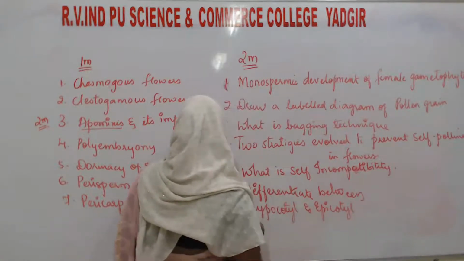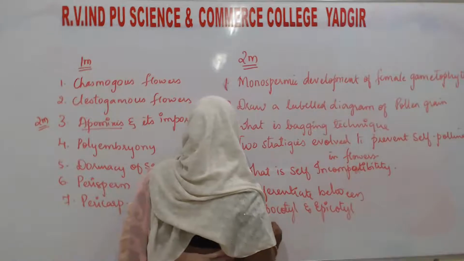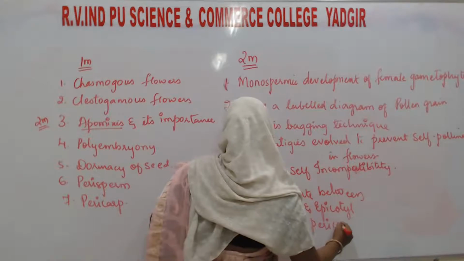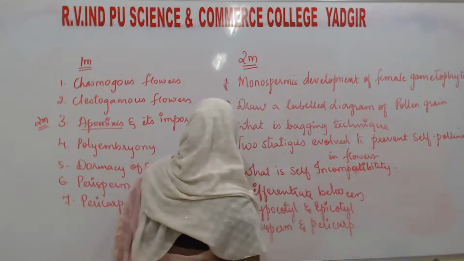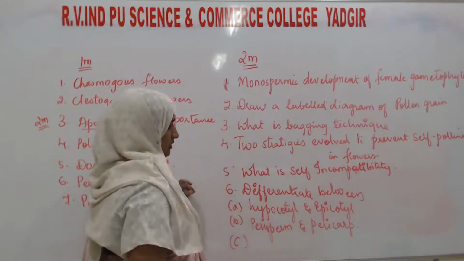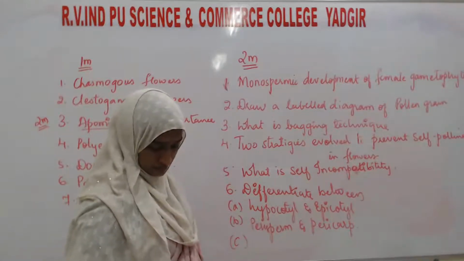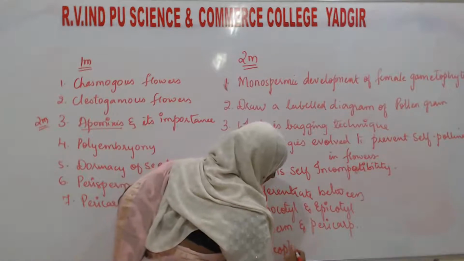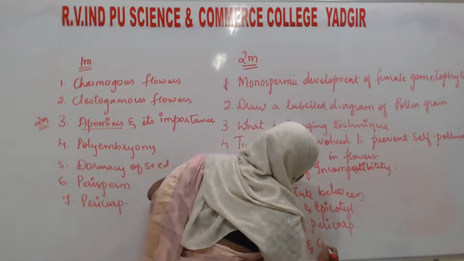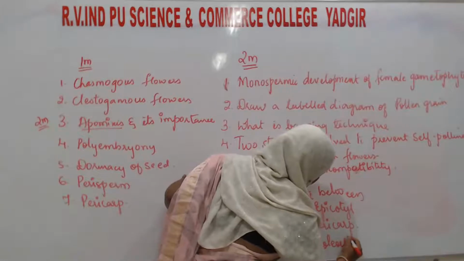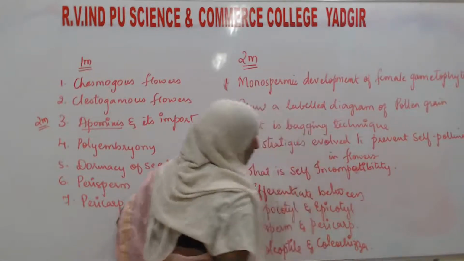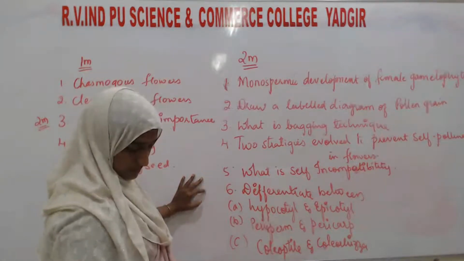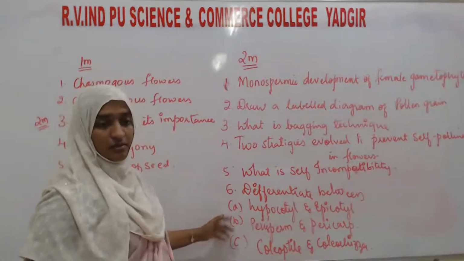Then perisperm and pericarp. Then colonization, collectile polarization, integument, perisperm, pericarp. Okay, so this is about the 2 marks.